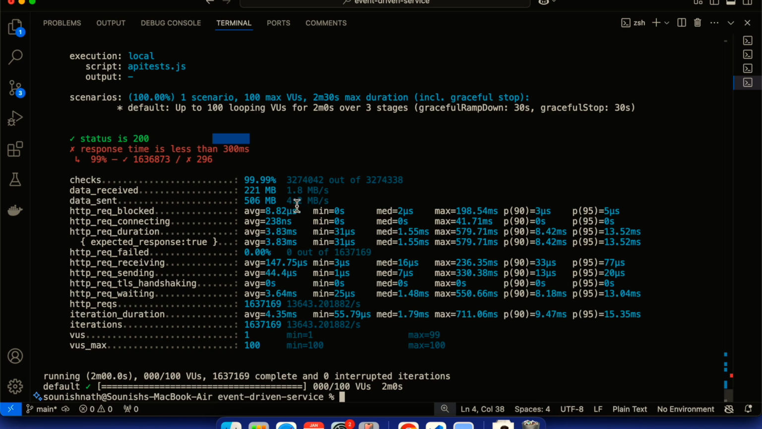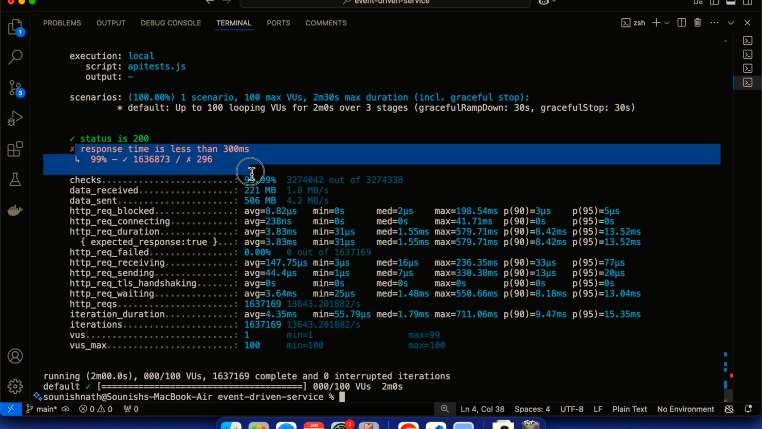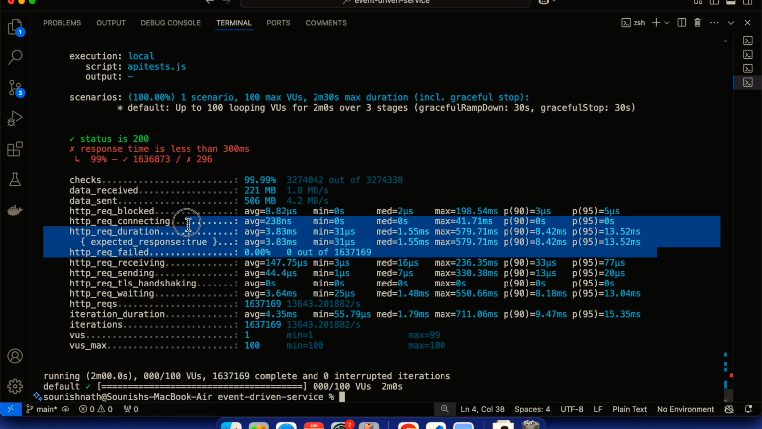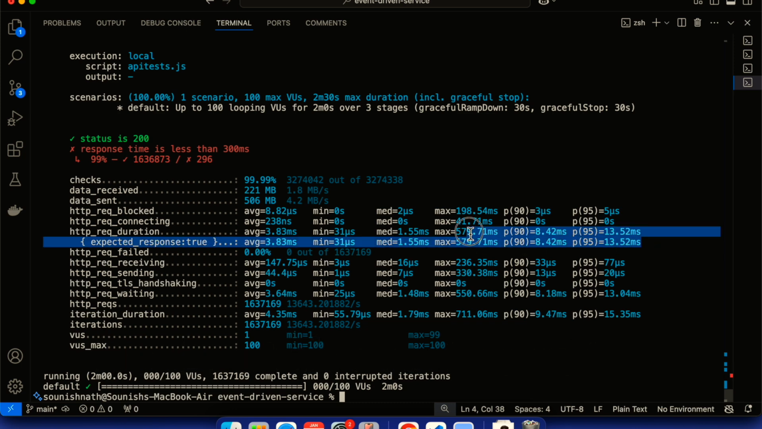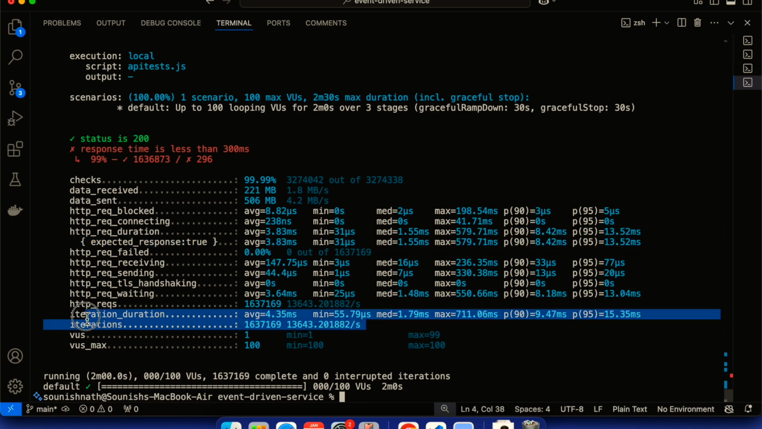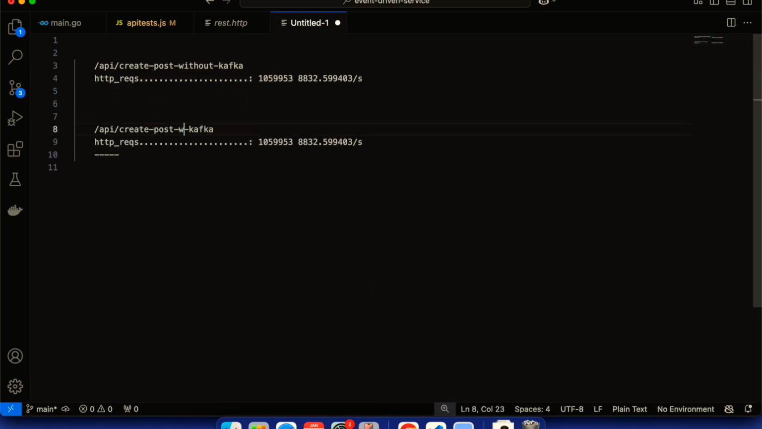My test has finished, and if you look at the success result, success is 200, response time is less than 300. Now P95 of my request is 13. If you remember, at that time it was 16.5 milliseconds, so there is a 3 millisecond gap. So 95% of the requests have been covered within 13 or 14 milliseconds. And this many requests have been processed with Kafka. I'm just going to write over here: it is with Kafka, and the request response cycle is this much.